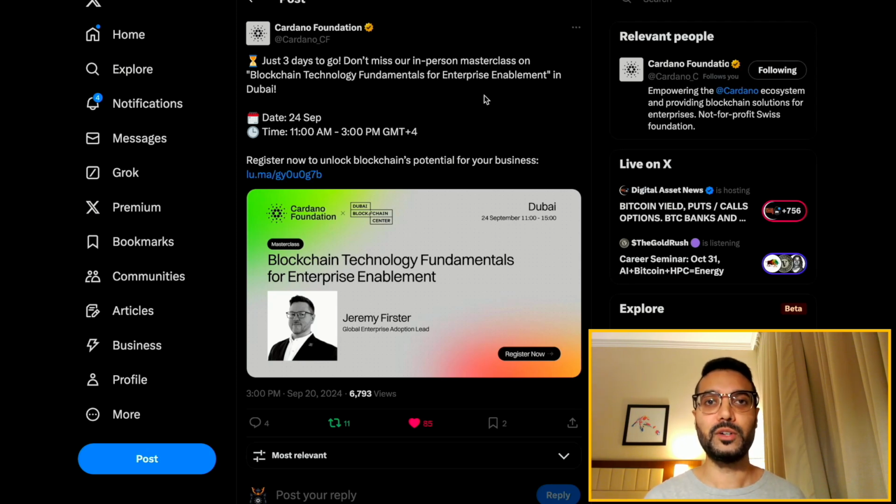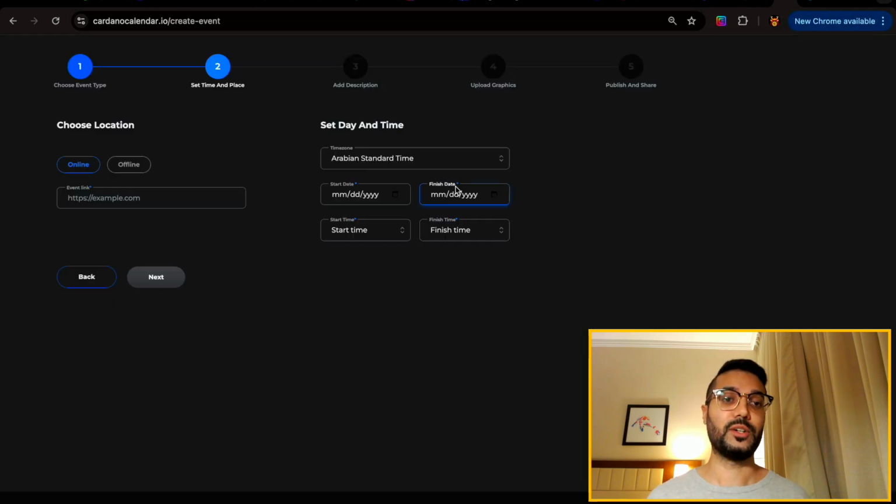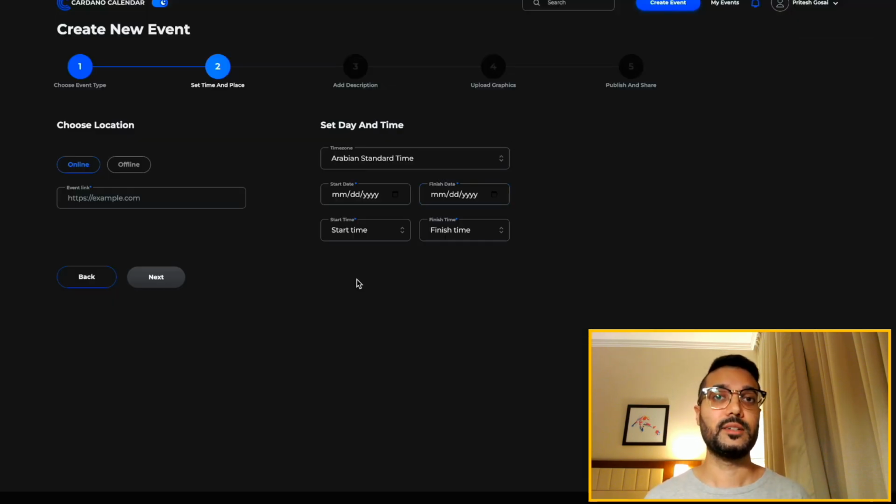If you're a project owner, if you've got a marketing team, something that you can do is delegate a task to your marketing team to take all of the posts that you have here for relevant events, whether it's Twitter Spaces, in-person events like this workshop, token drops, NFT drops, you name it. If it's got a date and a time and a place, one thing you can do is actually go ahead and add that event to the Cardano calendar so that you can get more eyes on it, more people can stay up to date. It's easier. You don't have to necessarily follow every single Cardano account on social media. So we're going to go ahead and add those event details here for this listing.